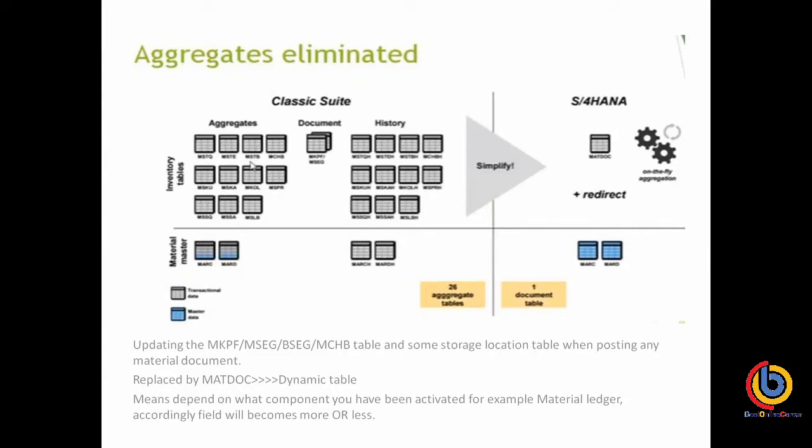Then at the same time, if someone is extracting the reports, SAP is joining the various tables to get the information, like some information from the MKPF, some from the MSEG, some from the BSEG, and MCHB, batch related data, which is stored in the MCHB. So some pieces of information come from one table, some pieces from different tables. Because of this, our reporting was slow, and transactions were slow.